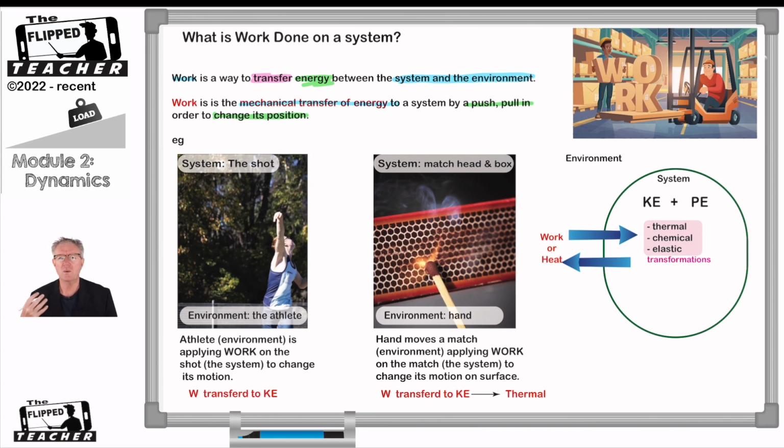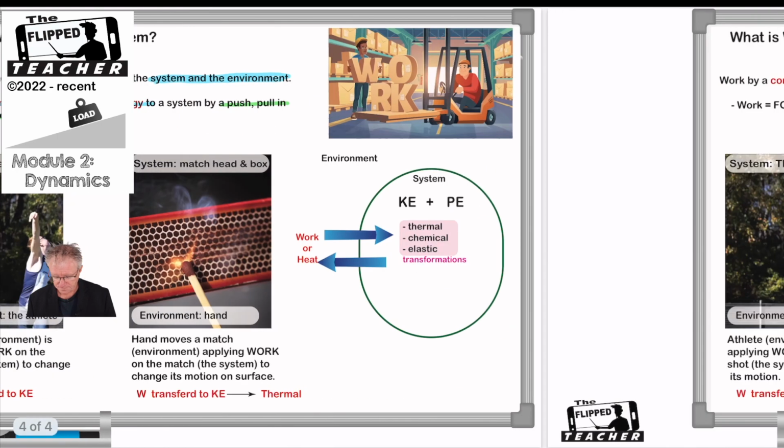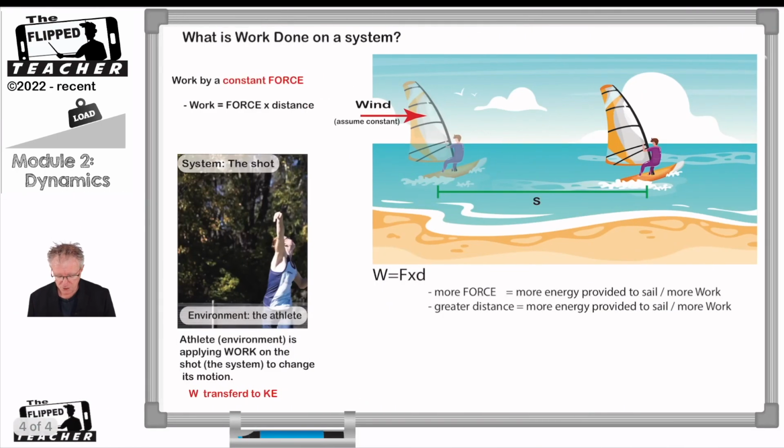Well, work is where we transfer energy from the environment to the system, and that energy transfer is mechanical energy, and mechanical energy is movement, kinetic energy or potential energy, right? We're going to find that out later on. But work is the application or transfer of energy to the system, and that is providing a push, pull or change in position.